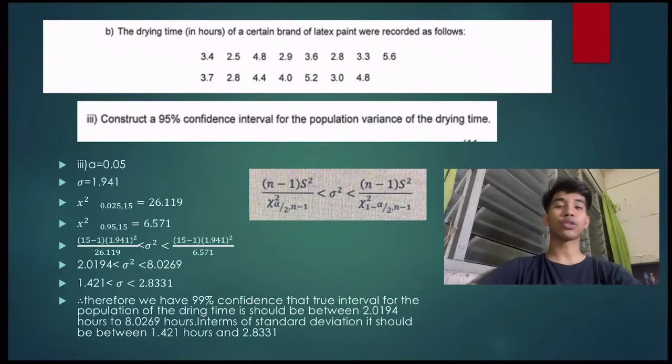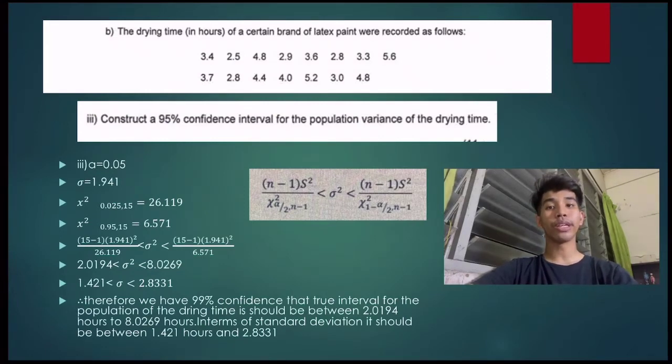So for the last question, question 4B3, construct a 95% confidence interval for the population variance of the drying time. We have our level of significance which is 0.05, standard deviation 1.642. From the data we have, we can substitute it into our formula.